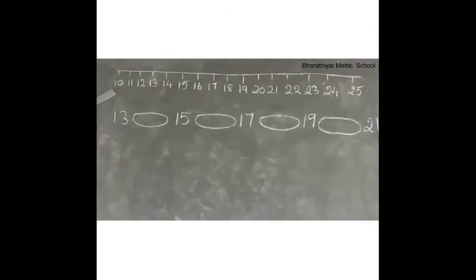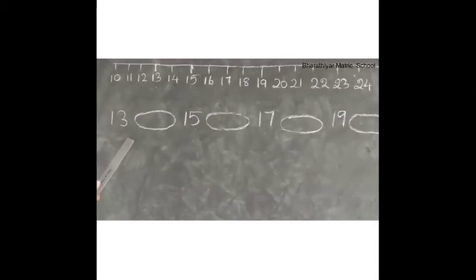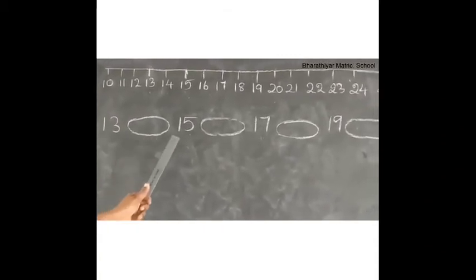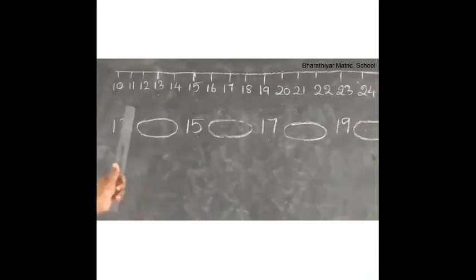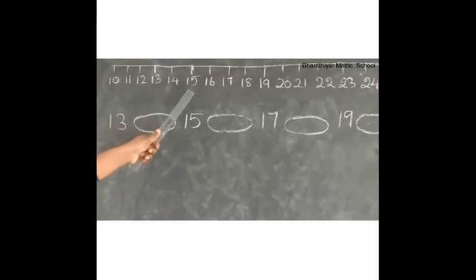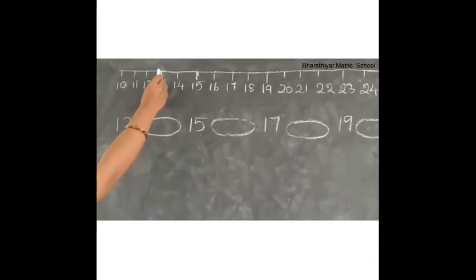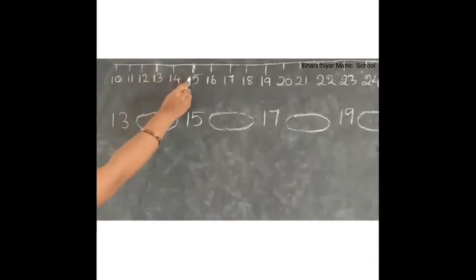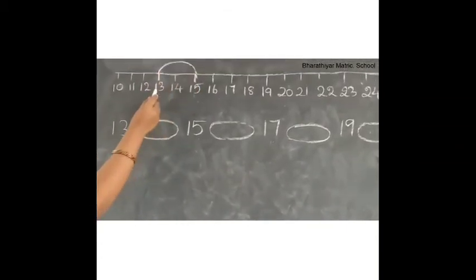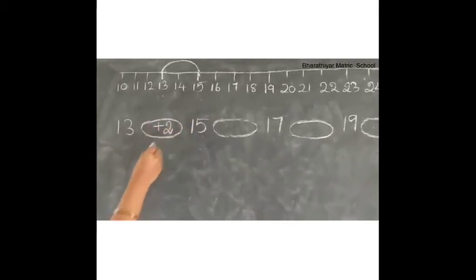Children, this is the number line from 10 to 25. With the help of this number line, we can find the rule for the sum. Now, 13 dash 15. Children, what number we have to add with number 13 to get the answer 15? Look at this number line and tell me. We have to add 1, 2. 2 with this 13 to get the answer 15. So write plus 2 here.